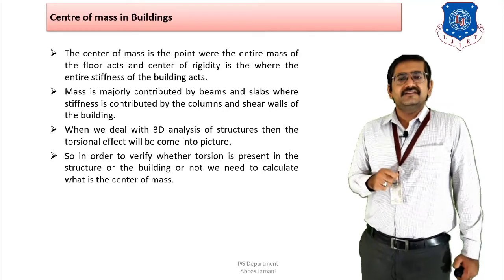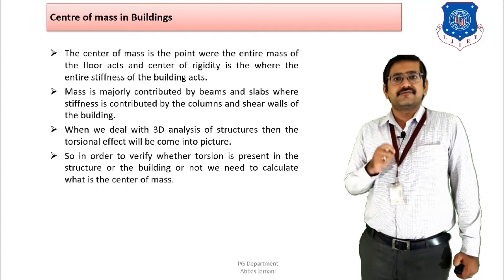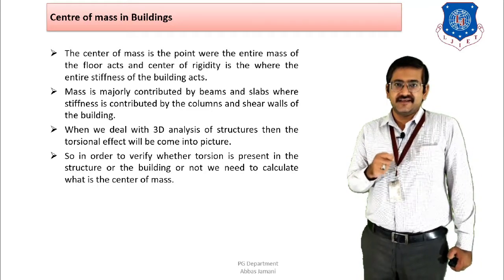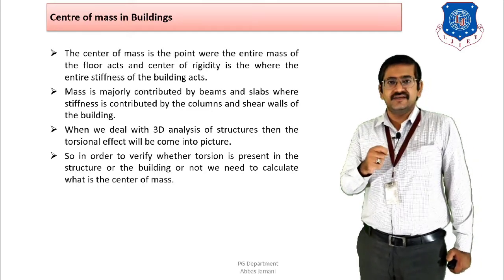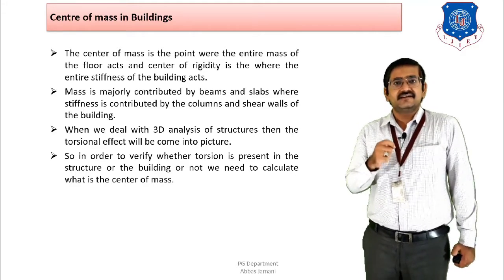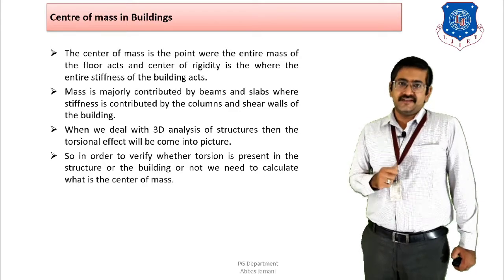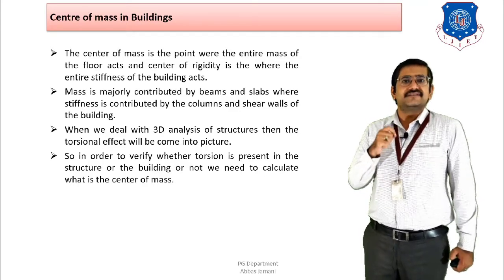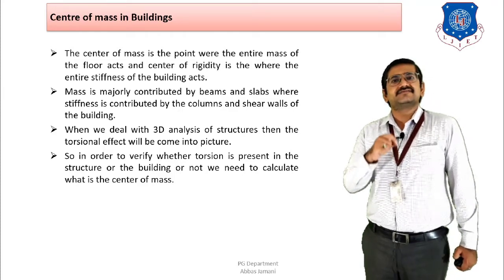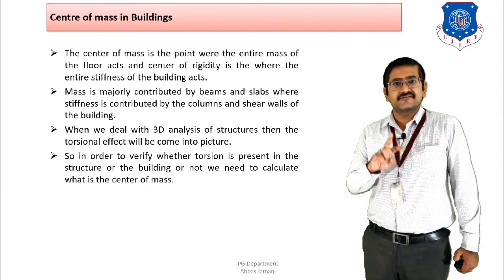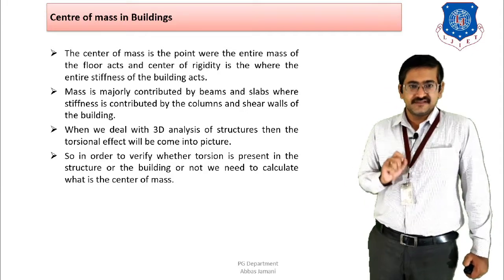So coming to the point of center of mass in buildings, the center of mass is the point wherein the mass of the entire floor is going to act. And if I talk about the center of stiffness or center of rigidity, then I can say that it is the point where the entire stiffness of the building is going to act. That is, center of mass is the point where the mass of the entire floor is going to act, and center of rigidity is the point where the stiffness of the entire building is going to act, right? So this is the difference between center of mass and center of rigidity or center of stiffness, right?